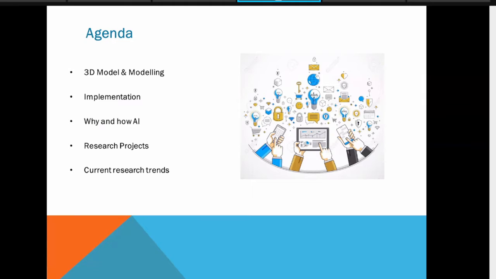Then why and how to use 3D modeling in the AI domain, or how to use AI in 3D modeling. Then different research projects: many interesting ones are available and lots of research is going on in this field. I will also cover current research trends.